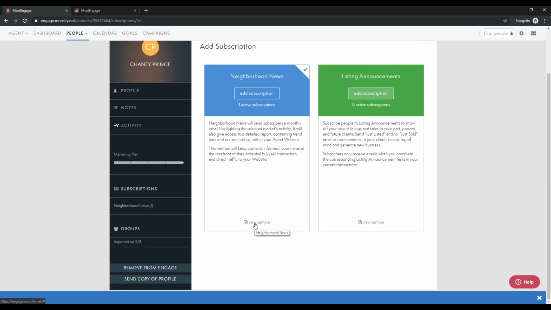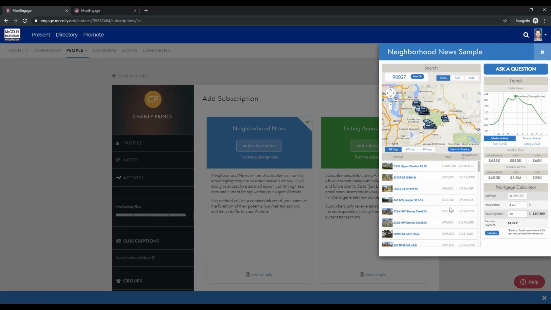Perfect. And you can also see a sample here as well. So if a client wants, or if an agent wants to check out what's going on with both of these, you can click on View Sample, and it'll pull up this information as well.